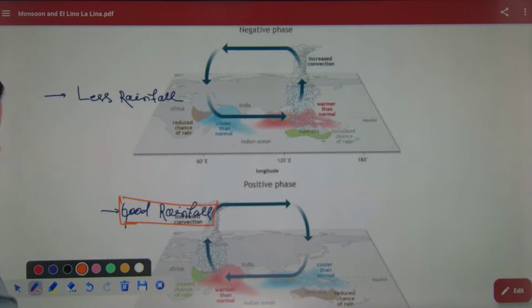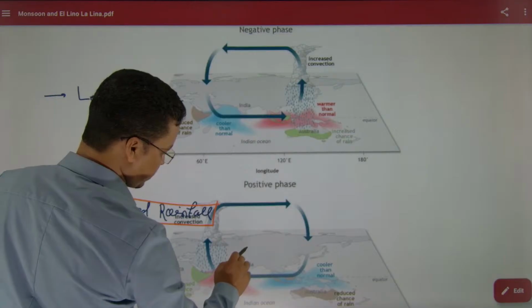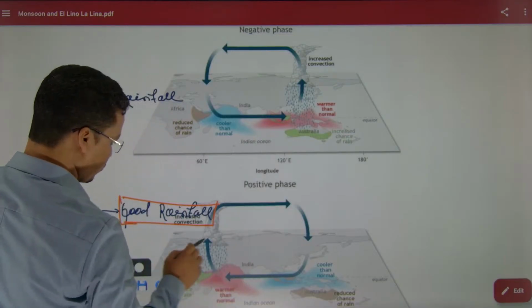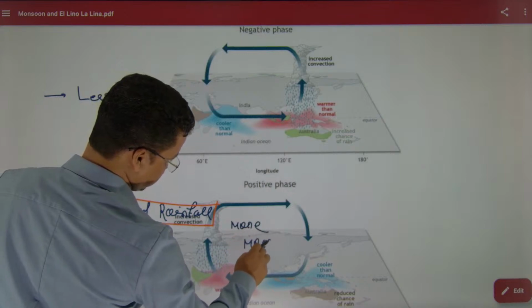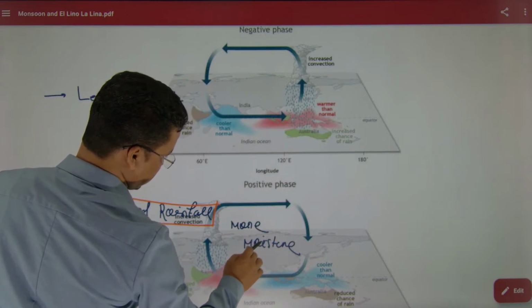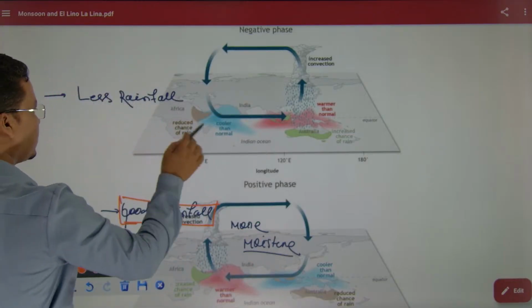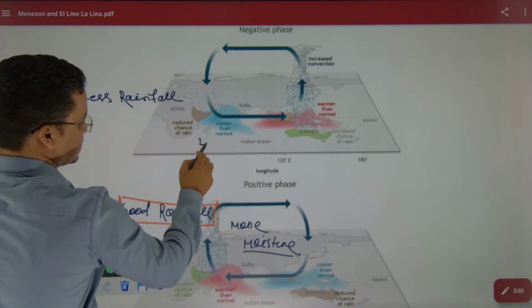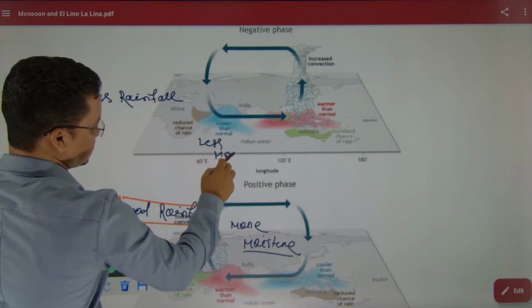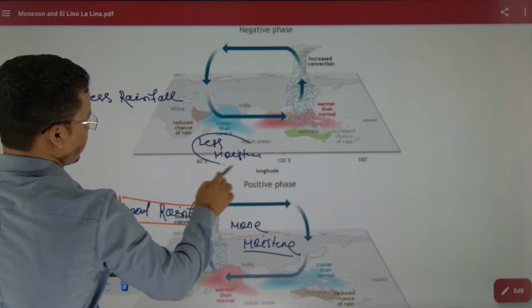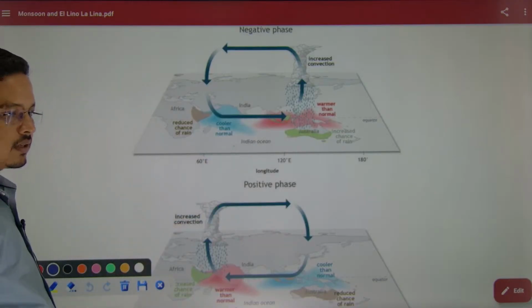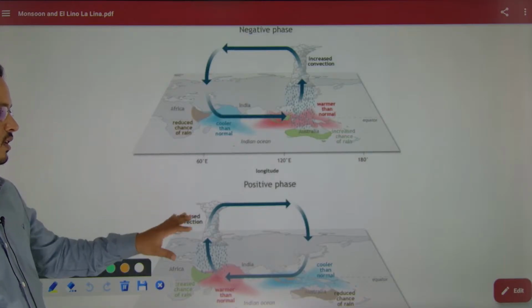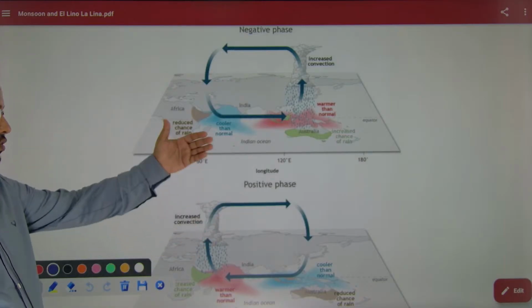Why so? In the positive phase, good rainfall because of more moisture. It will have more moisture here, and here it would be less moisture. Right, so this is the reason that in the positive phase of the Indian Ocean dipole, that means good monsoon.